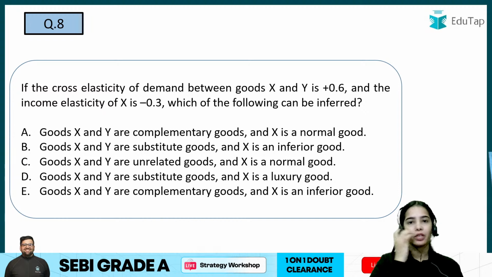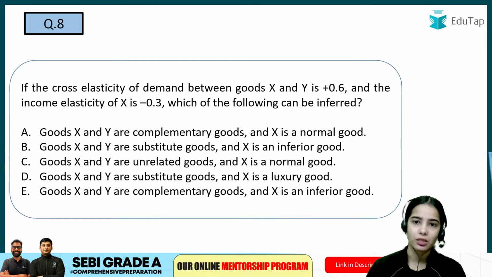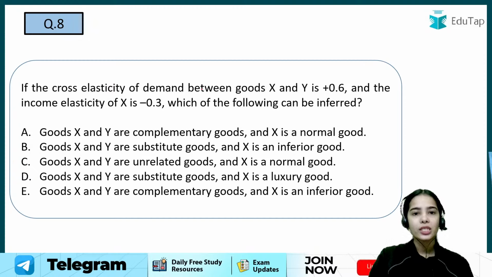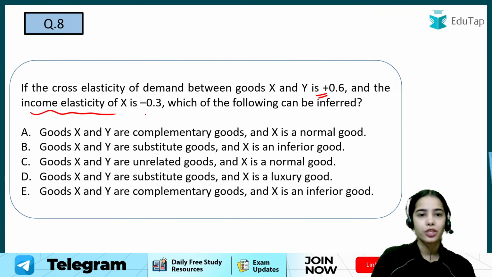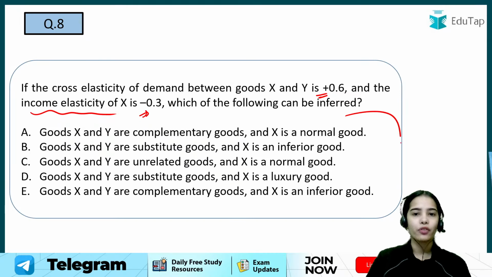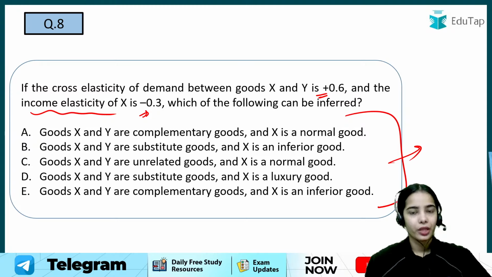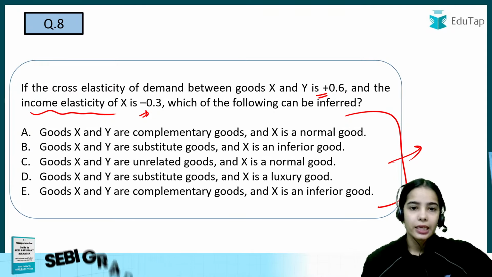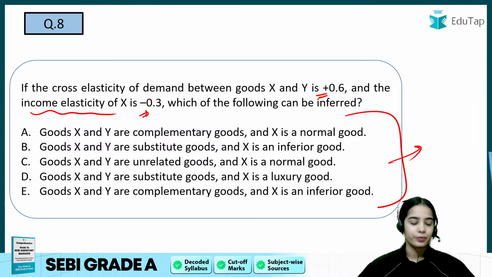If you have understood the cross elasticity of demand, and if you remember the income elasticity of demand, you will be easily able to answer this question. So try to answer this question. If the cross elasticity of demand is positive and the income elasticity of demand is negative, then which of the following can be inferred from this given information?